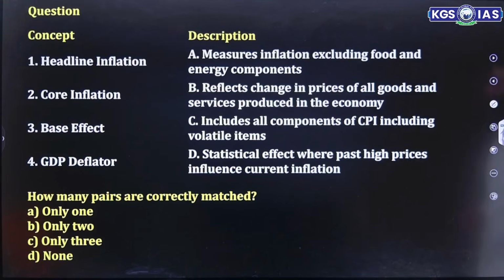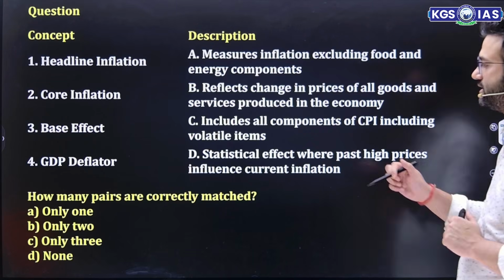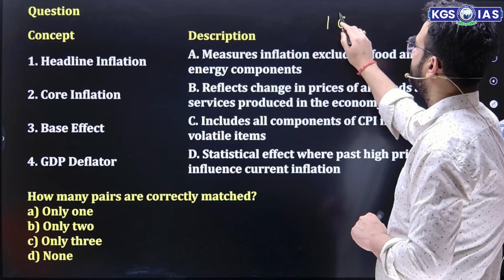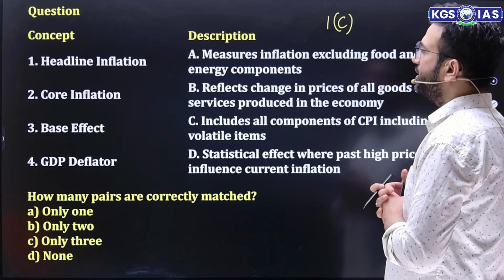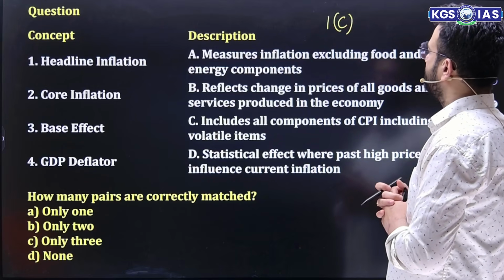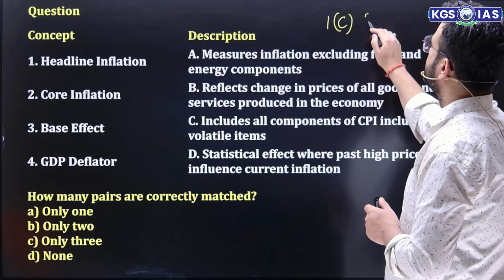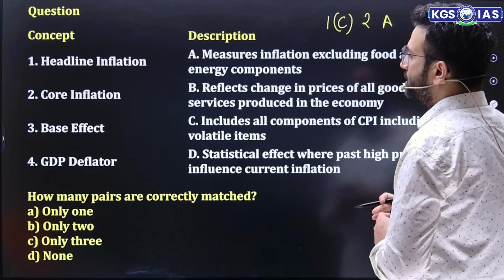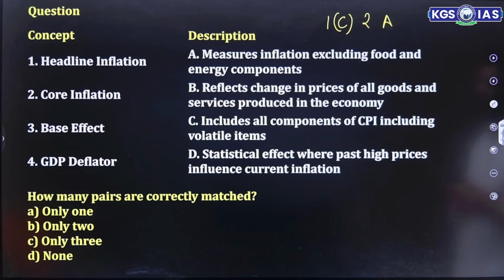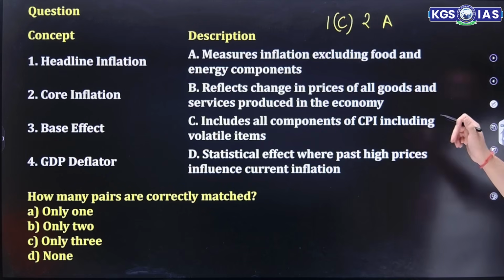Moving to the next question, question number 4. Headline inflation. It includes all components of CPI, including volatile items. So 1 is with C. Core inflation. Measures inflation excluding food and energy. Second is A. Then base effect, statistical. Yes, third is with D.